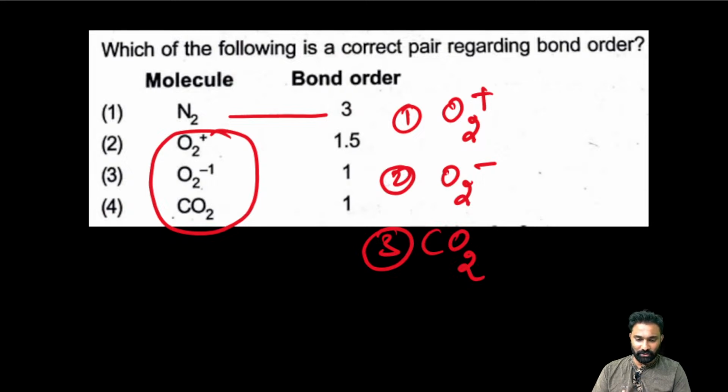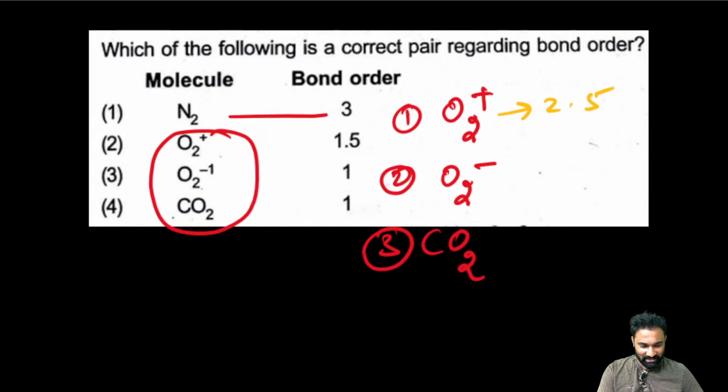Yes, my dear friends, good. Yes, Sai Vaishnavi has given 2.5. Right, good. Now the answer has come from the mains. First, the answer came from Sai Vaishnavi. Next, O2 plus is 2.5.